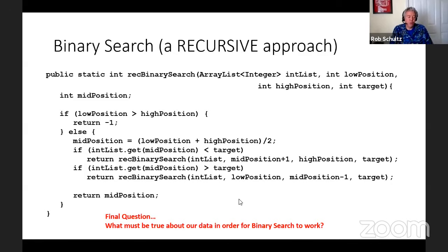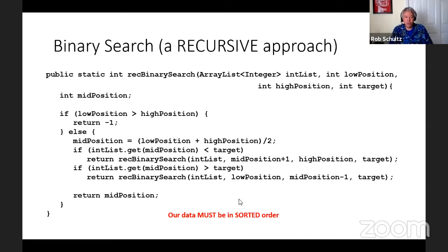Okay. Well, the answer to that is, and the reason we specifically have to use a phone book or a dictionary for our live example, our data has to be in sorted order for binary search to work. So if you think about it, everything is based on a comparison of knowing whether our number comes before or after, or our word comes before or after, depending on what it is we're searching for.